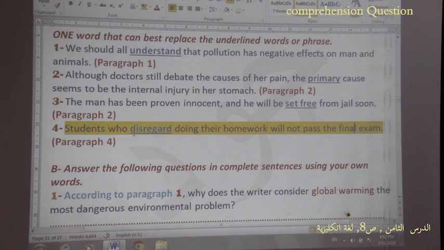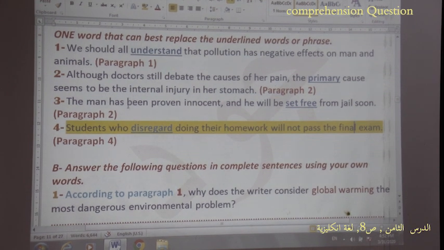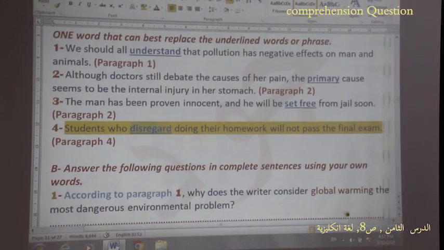This homework is one of these homeworks, so you need to answer these questions in order to pass and be successful this year. You can find the meaning of "disregard" in paragraph 4.